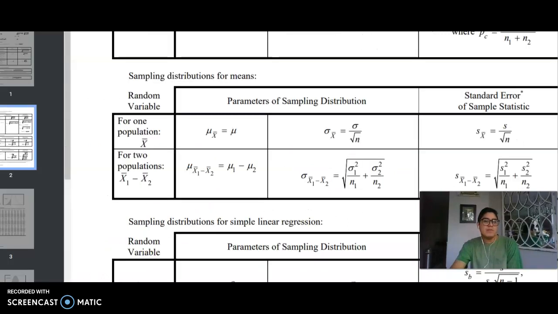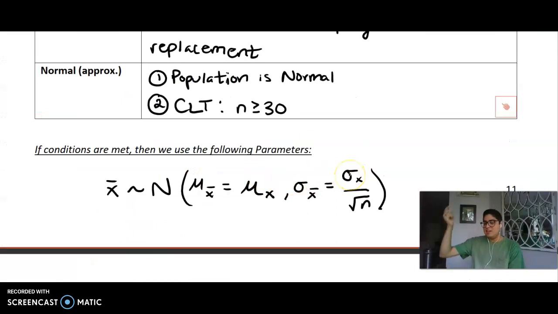These will come to me from the AP Stats formula sheet. If I'm looking at one population, here's my mean. Here is my standard deviation, again, of the sampling distribution. Notice that mu and sigma are of the population, but mu of x bar and sigma of x bar are relative to the sampling distribution. And I did not stamp that in the earlier videos with 5.1 and 5.2, so my bad.